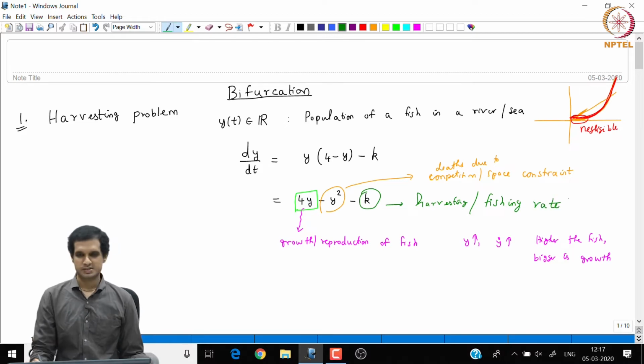What does this reflect? Let us say somebody is fishing the river or sea where the fishes are living. They keep on depleting the fish at a constant rate k.